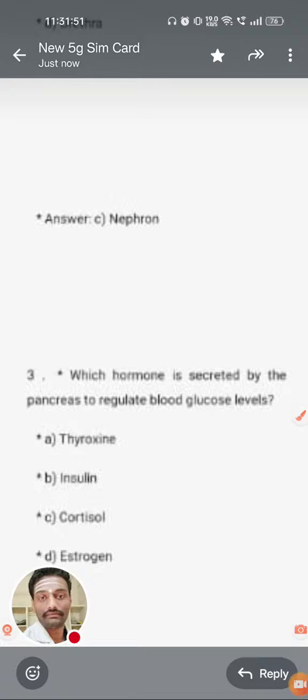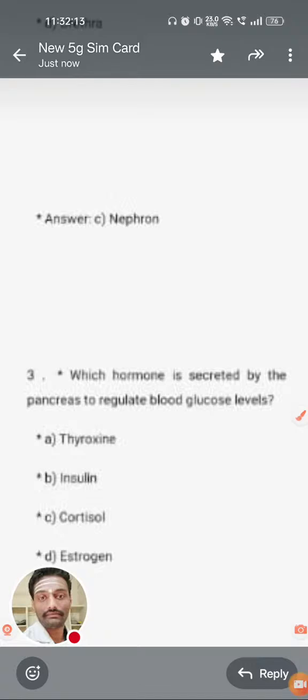Yes, some are giving the right answer. Yes, the correct answer is insulin. The pancreatic gland has two types of cells, alpha cells and beta cells. Alpha cells release the glucagon hormone and beta cells release insulin.